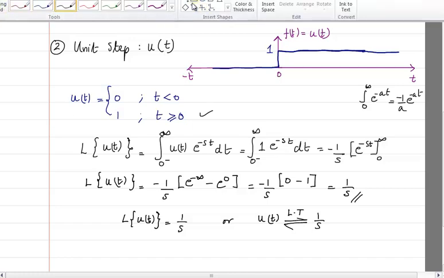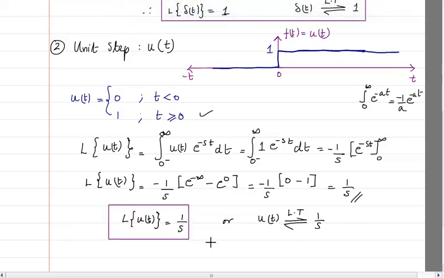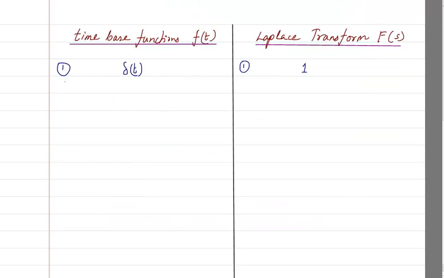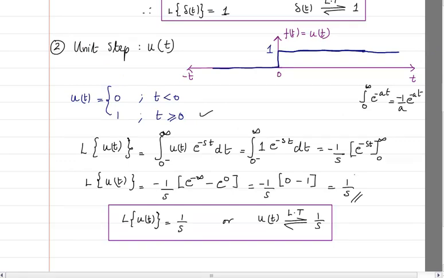I will put that within a bracket, and I will write that result here, where the second result is that if I take the Laplace transform of u of t, I will get 1 divided by s. So that is done for the second one.